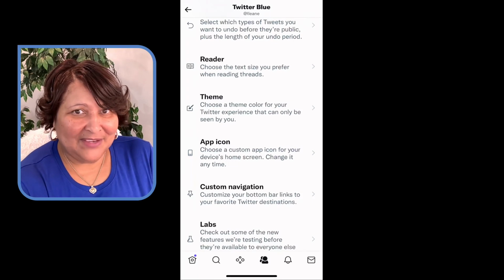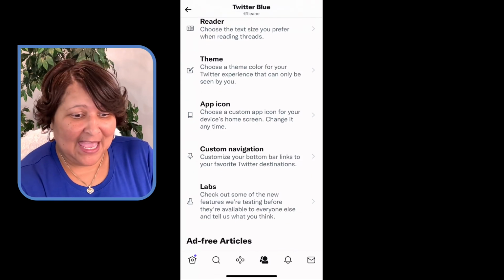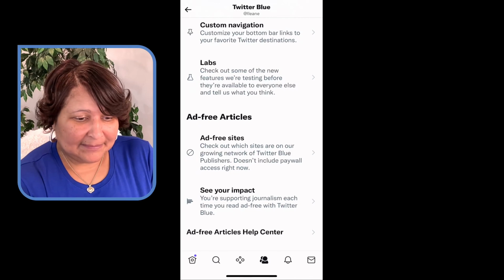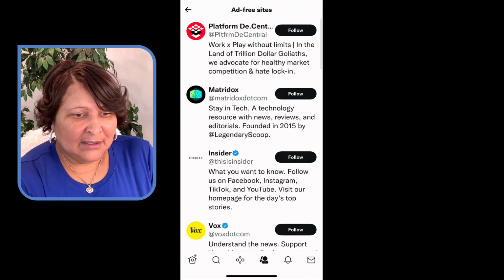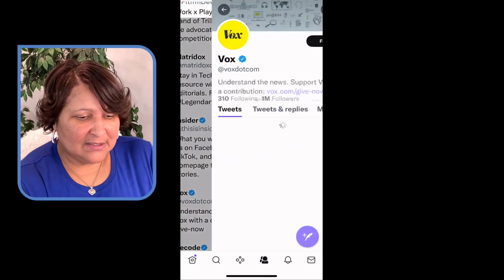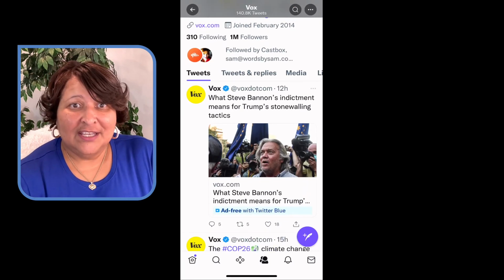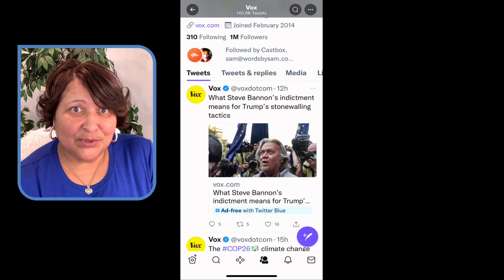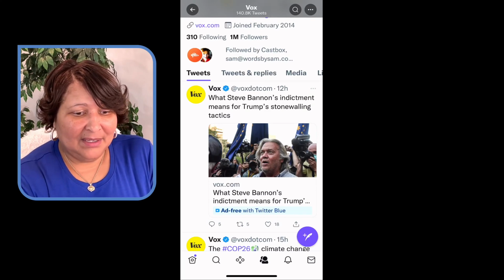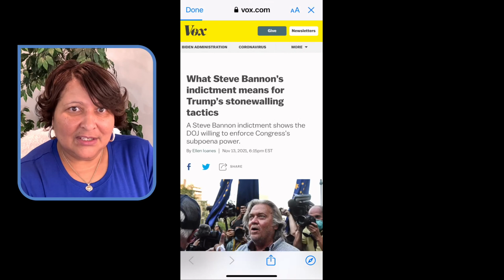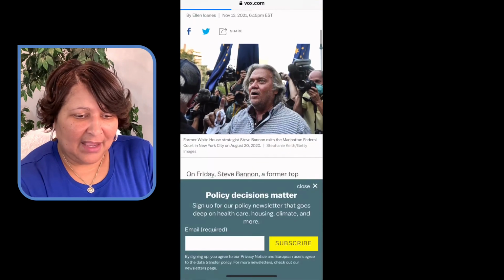All right, so the custom navigation. And labs, we already talked about the labs, and then the ad free articles once again. So I do want to show you what that looks like. I will go to Vox, and I think this may be a good example. Okay, good. So here you see there's that article on the Vox Twitter account. And right at the bottom, underneath the caption, you see that in the blue, it says ad free with Twitter Blue. So when I click that on, it knows that I came from Twitter now and I'm not seeing ads.